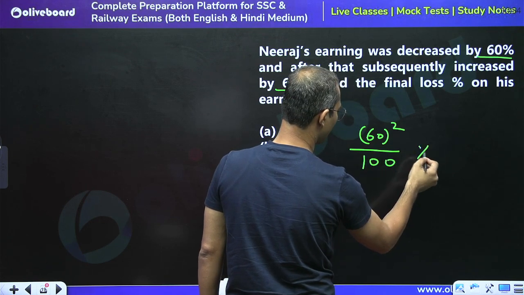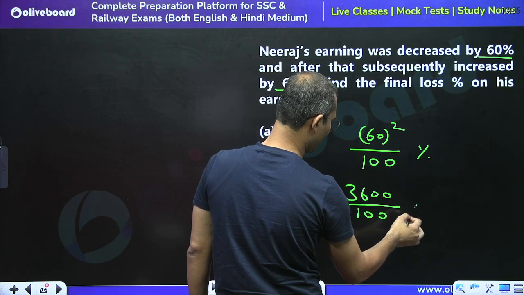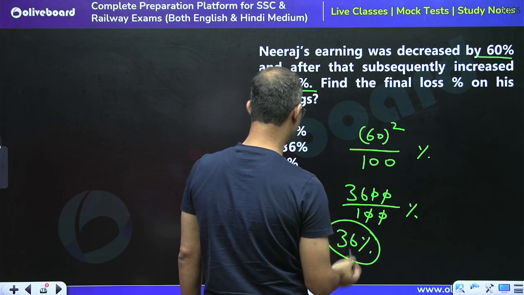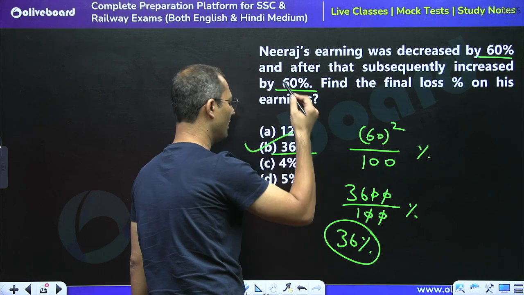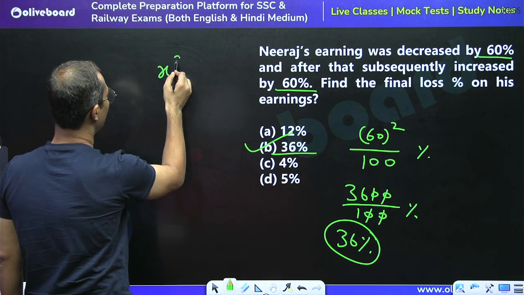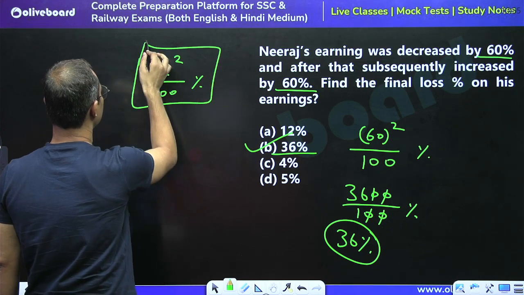So this is the shortcut. So we can say 3600 divided by 100%, so the answer is 36%. So his earning is reduced by 36%. So directly we can use the formula x square upon 100% decrease.